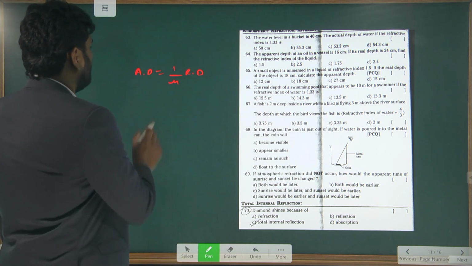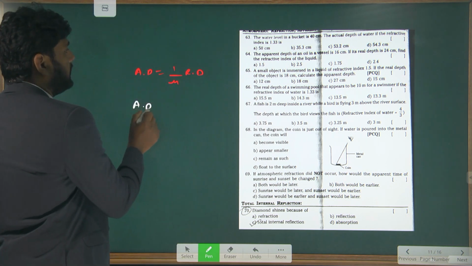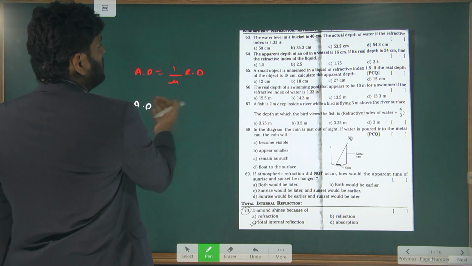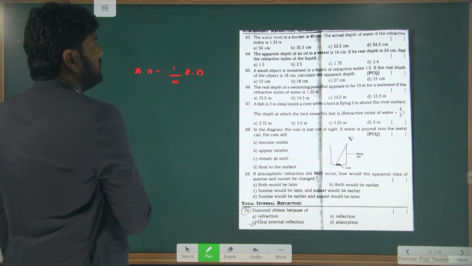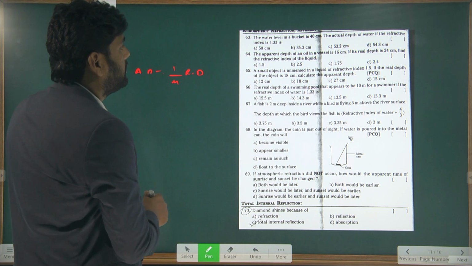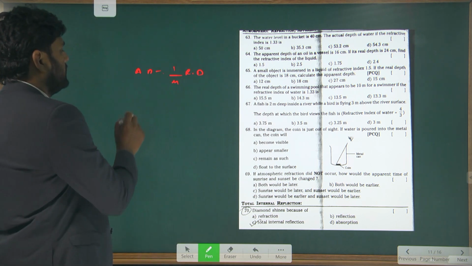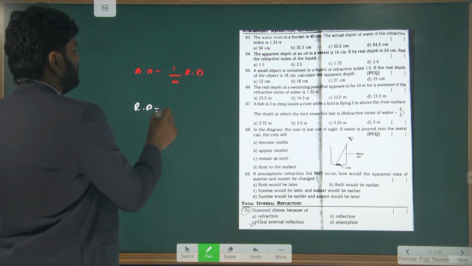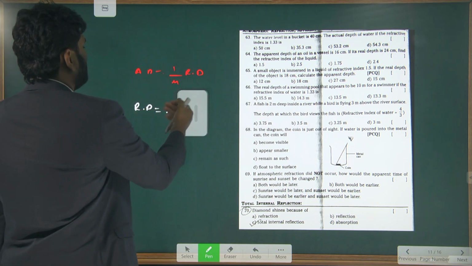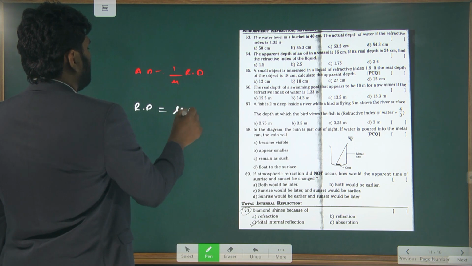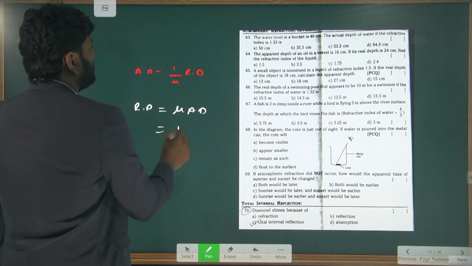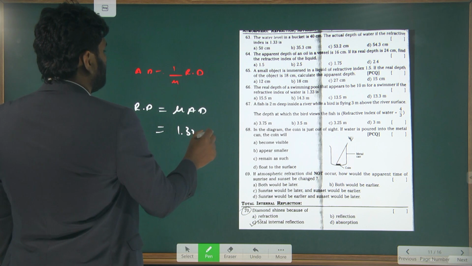So they are asking for the real depth. Real depth is equal to mu times of apparent depth. Mu value is 1.33. Apparent depth is 40.